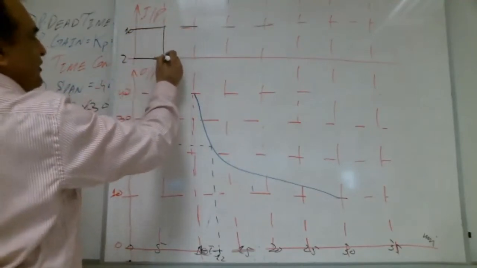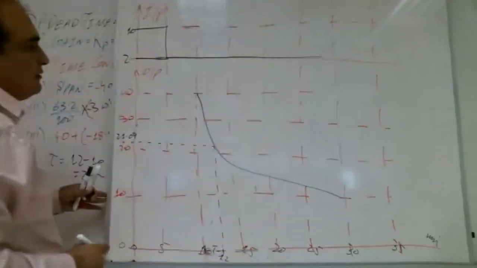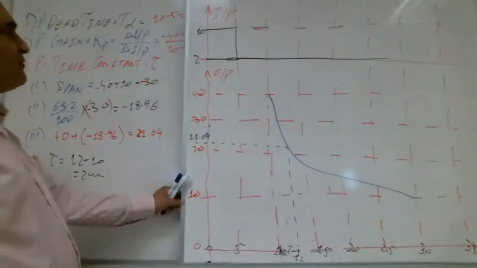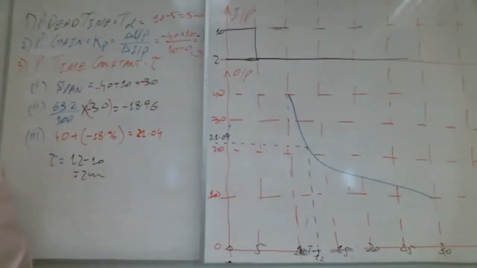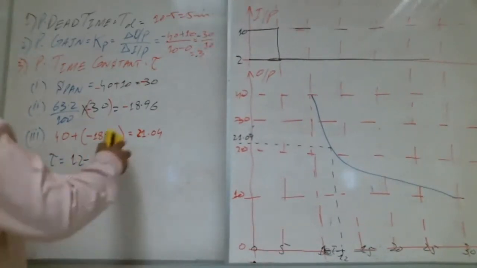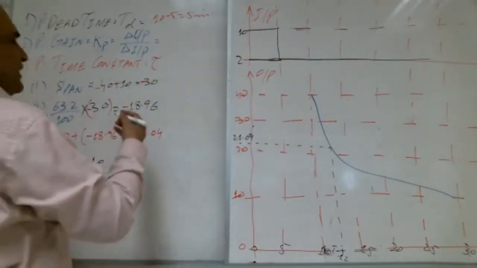We apply the input like this. Now, how much is the dead time, Shabab? What is the dead time now? 5. That's the same. Dead time is same.